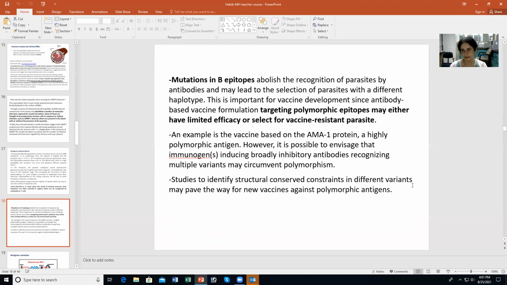But if you have very specific antibodies for a polymorphic epitope, then they will not be efficacious. So it is important to identify structurally conserved constraints in different variants and to understand how new vaccines can target these polymorphic antigens, because antigenic polymorphism is a way of immune evasion.